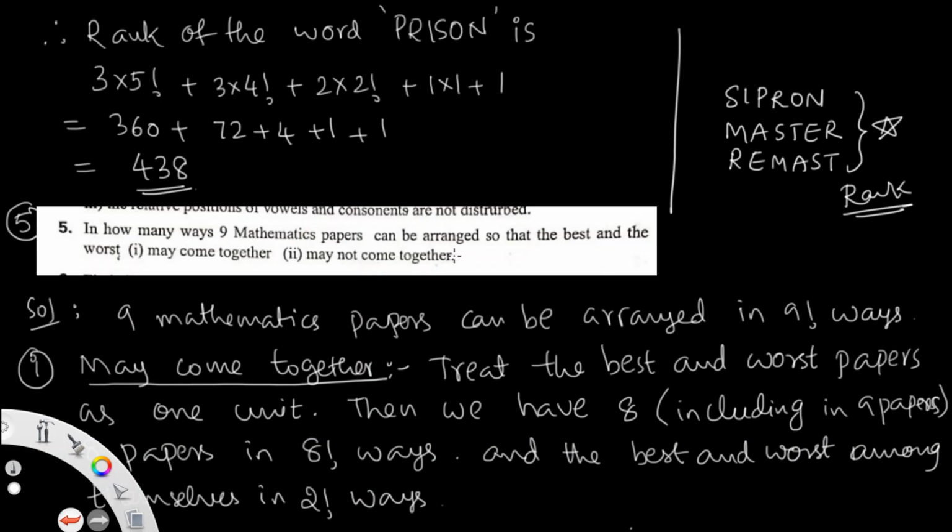So this can be arranged: 9 mathematics papers are there. This can be arranged in 9 factorial ways. In the first question, the papers may not come together. What is the question? The best and the worst paper may not come together.